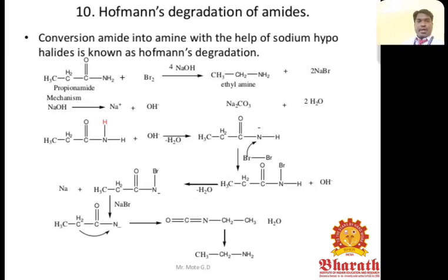Hofmann degradation of amide. Conversion of amide into amine with the help of sodium hypohalides is known as Hofmann degradation. For example, propanamide reacts with bromine in presence of sodium hydroxide, and we can get ethylamine and sodium bromide. That is the Hofmann degradation of amide.